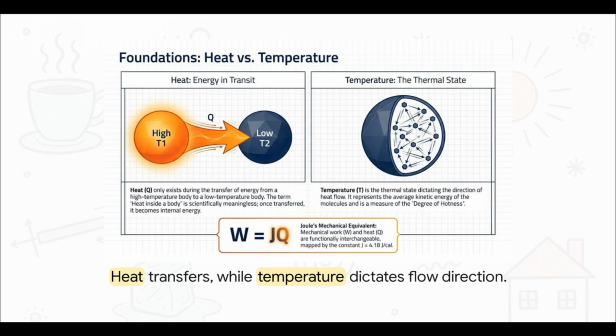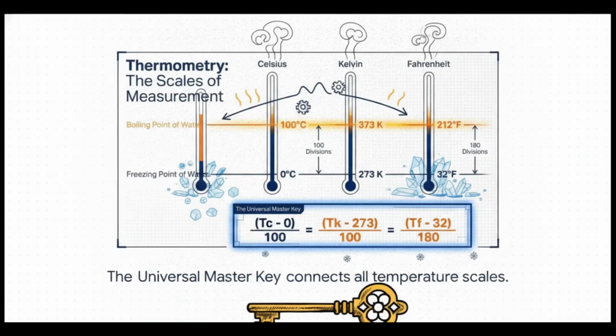And this whole relationship is perfectly mapped out by something called Joule's mechanical equivalent. Basically, mechanical work and heat are functionally interchangeable, linked by a constant, J, which equals 4.18 joules per calorie. So to measure this thermal state, we use thermometry. And whether you're used to Celsius, Kelvin, or Fahrenheit, they all anchor themselves to the exact same things, the freezing and boiling points of water.